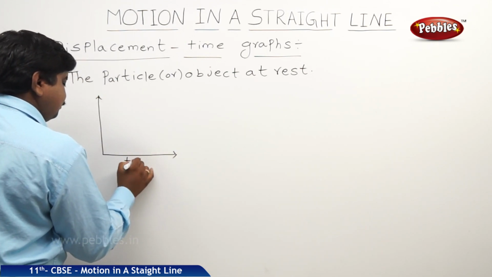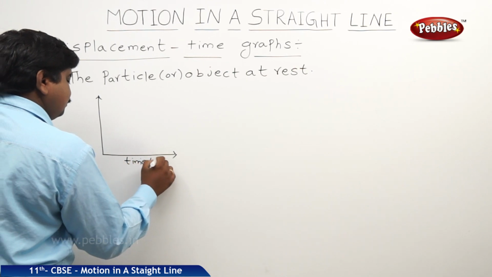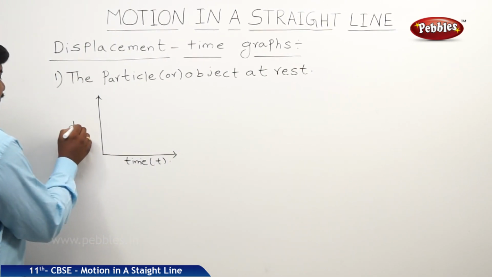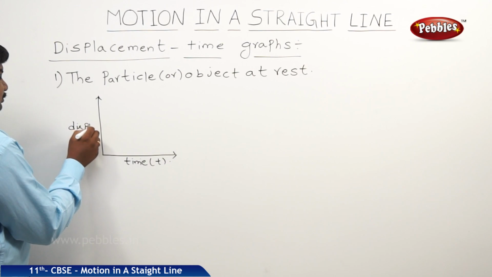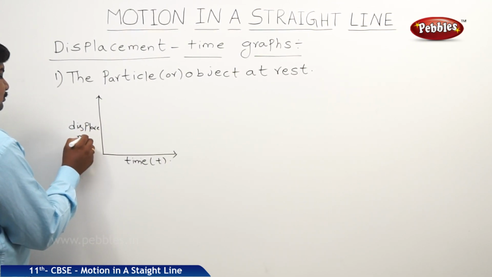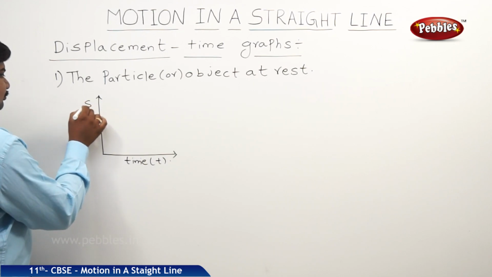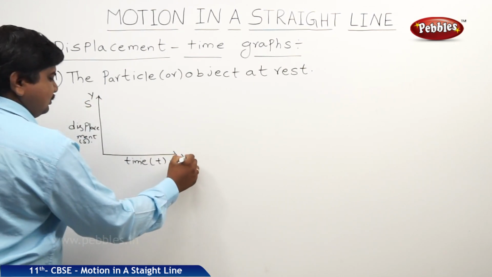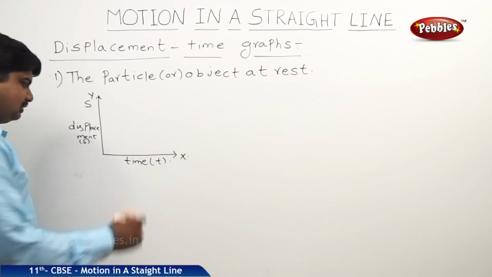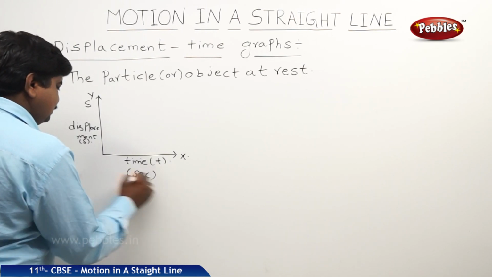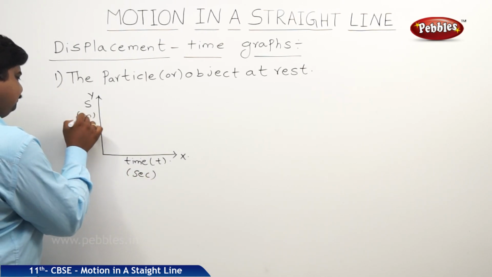Time t on the x-axis, displacement on the y-axis. This is in seconds, this is in meters.